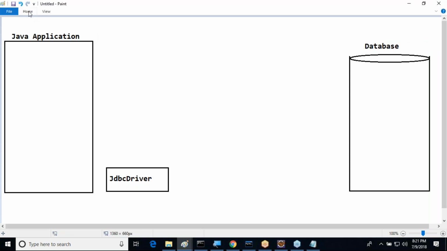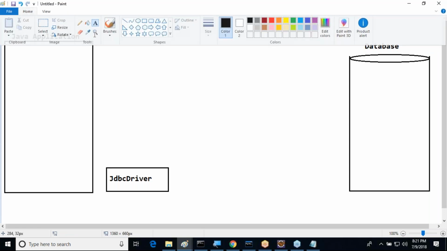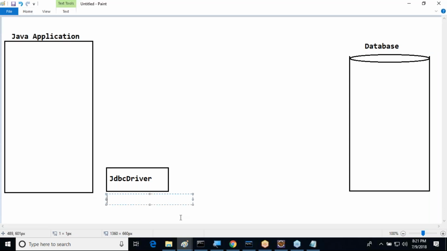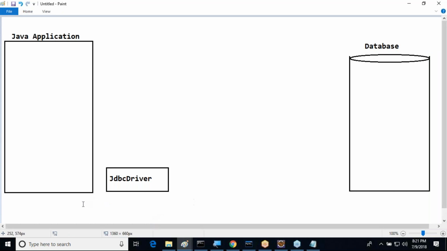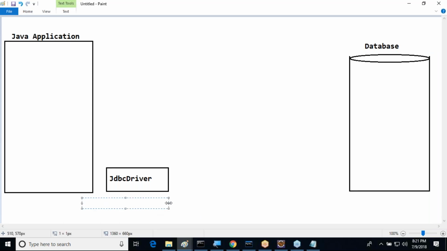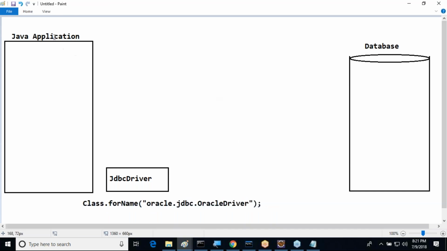Right, sir. First of all, we have to load and register the driver. To load and register the driver, we are going to use a simple instruction. Which instruction do we have to use? Class.forName. Here we need to use oracle.jdbc.OracleDriver, if you are using the Type 4 driver provided by Sun Microsystems.